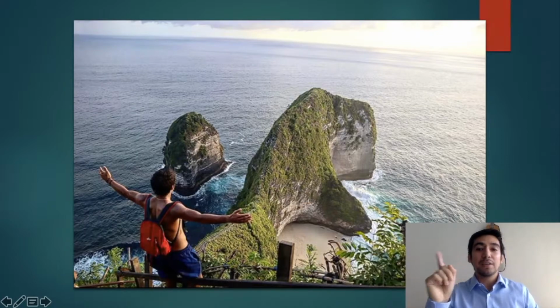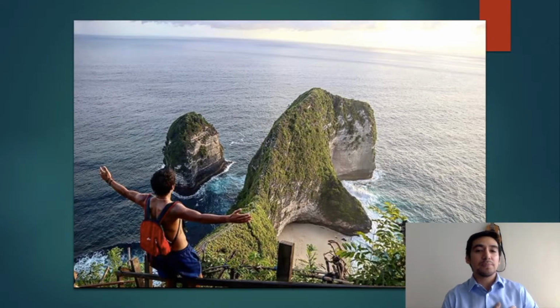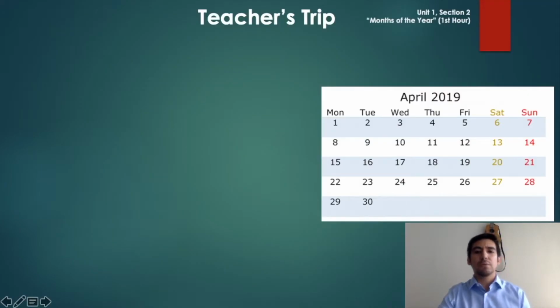This is me when I was there in 2019. So I'm going to plan my trip to go there again on 2020, this year. No, maybe next year, 2021. Yes, why not? So, I did this trip last year. Let's take a look. April 2019.